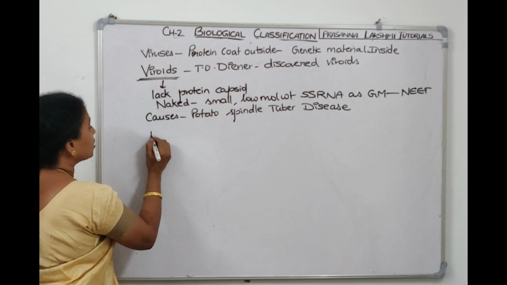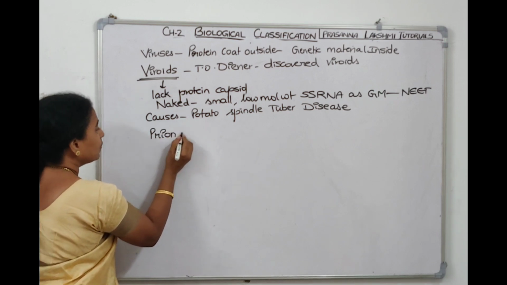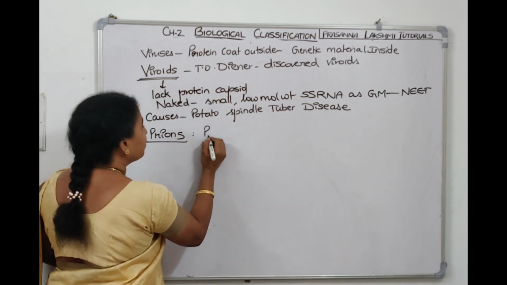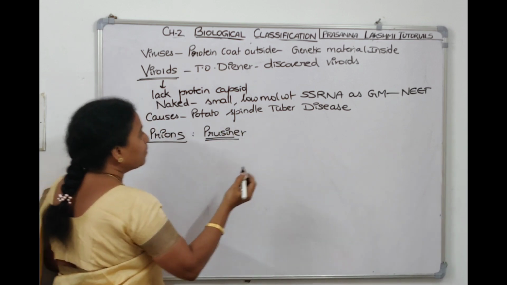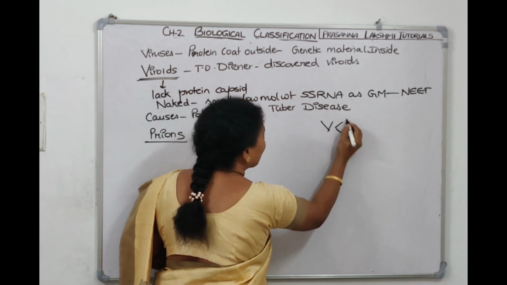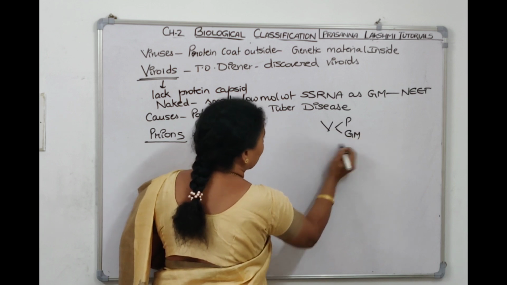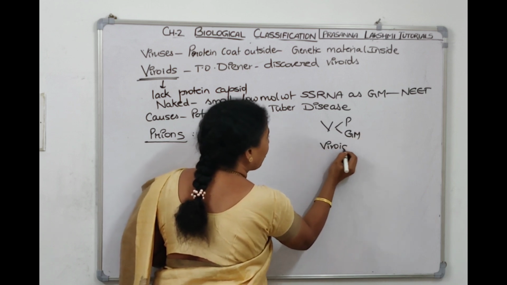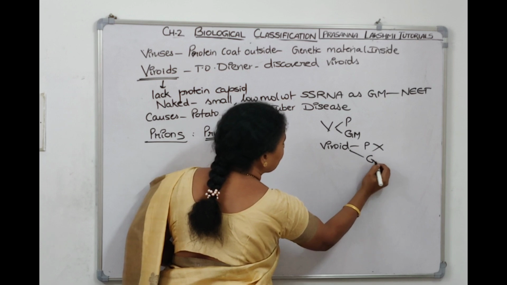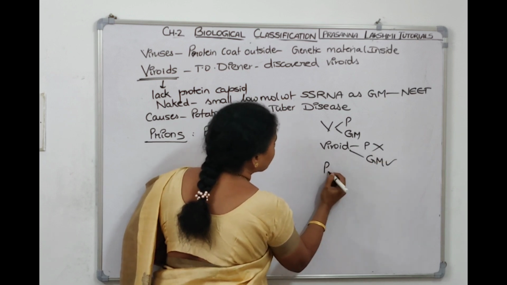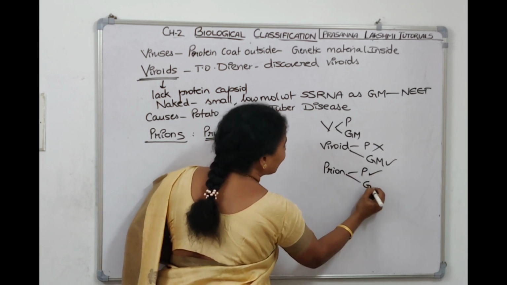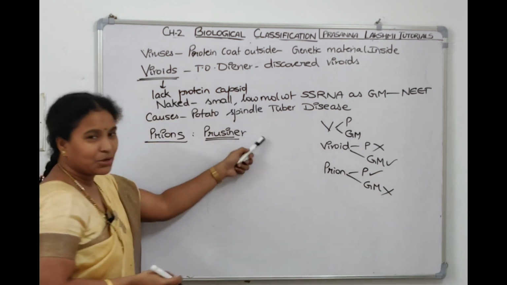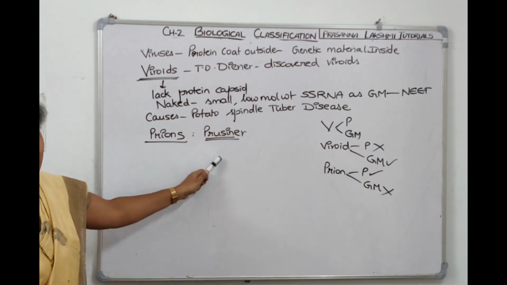Now another entity is the prion. Prions were discovered by Prusiner. See, a virus has protein and also genetic material. When you talk about a viroid, protein is absent, only genetic material is present. In the opposite way, in a prion, protein is there, genetic material is absent. So I think you understood. Prions were discovered by Prusiner.